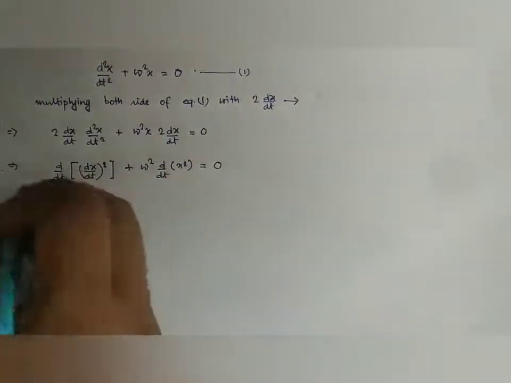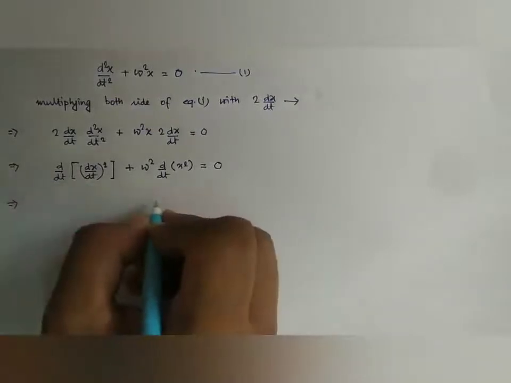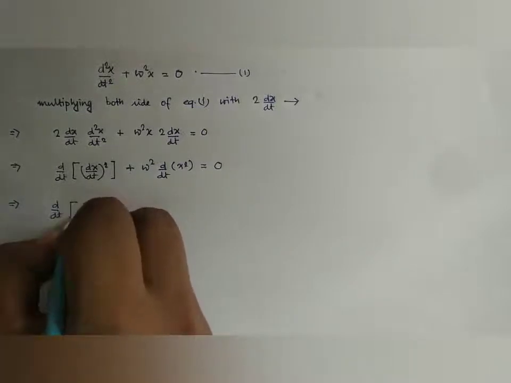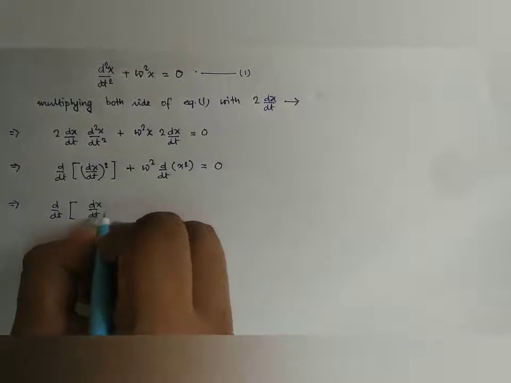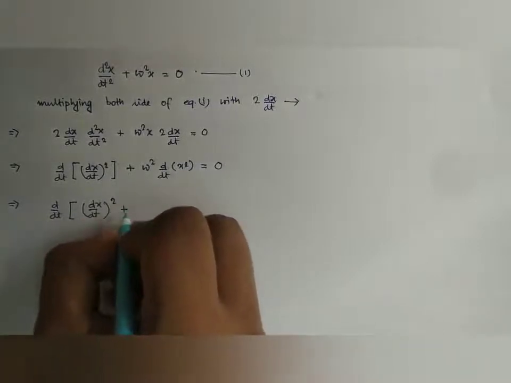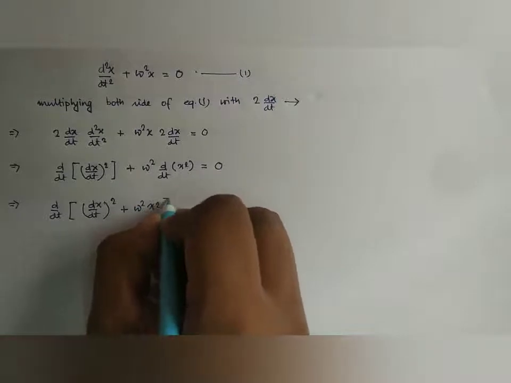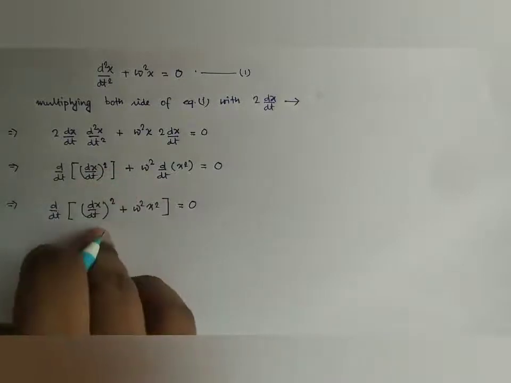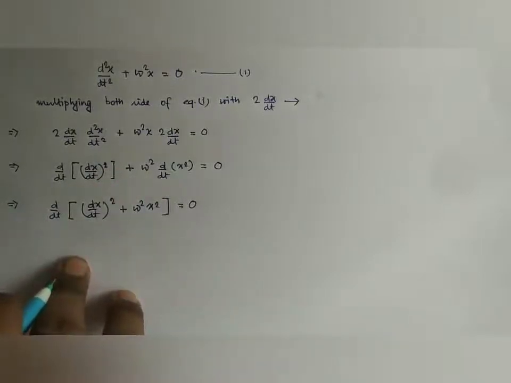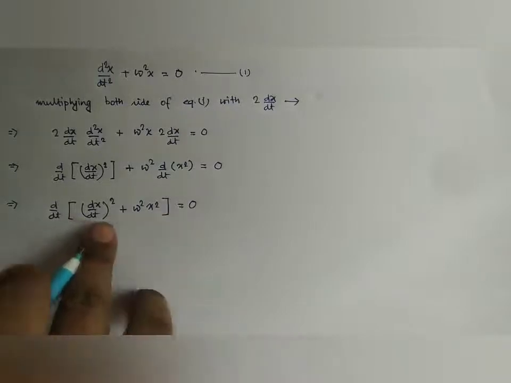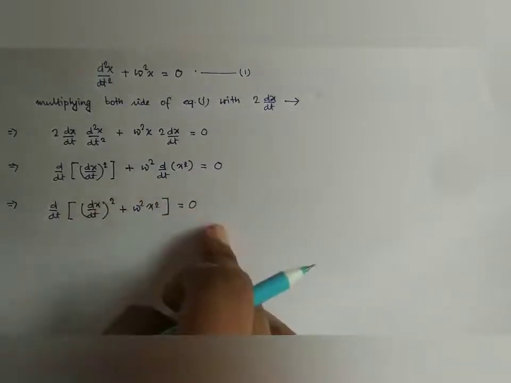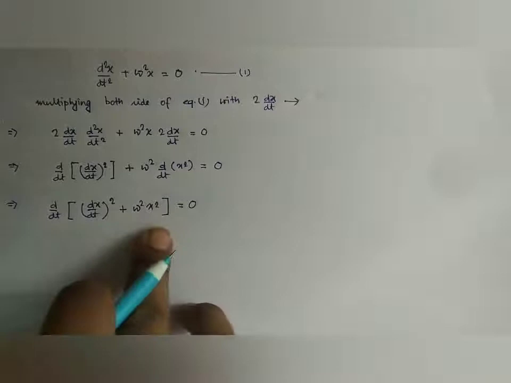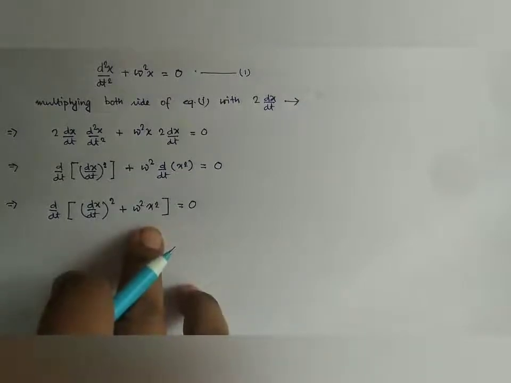Now by combining these two terms, we can write it as d/dt of (dx/dt) whole square plus omega square x square, equal to 0. We are just combining these two terms in a single term. And look here, the first order derivative of this term vanishes, and we know that if the first order derivative of something vanishes, it should be a constant.